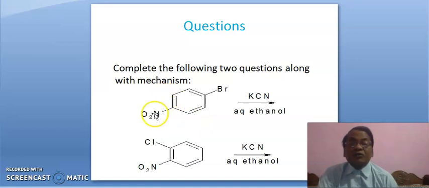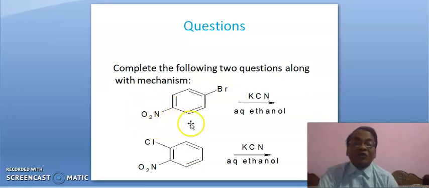Both ortho positions of the nitro group are equivalent because the bromine is at the para position, and with respect to the nitro group these two are ortho positions and both are equivalent. Therefore, at any ortho position, the carboxyl group will enter.